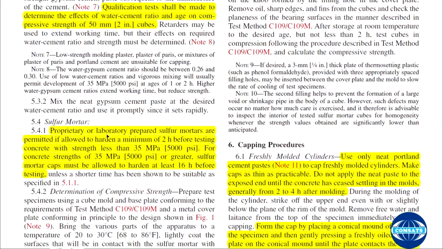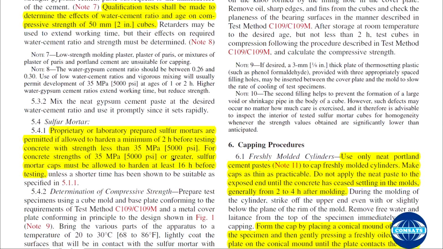Sulfur mortar. Proprietary and laboratory prepared sulfur mortars are permitted if allowed to harden a minimum of 2 hours before testing concrete with strength less than 5000 psi, and for strength greater than 5000 psi, sulfur mortar caps must be allowed to harden at least 16 hours before testing.